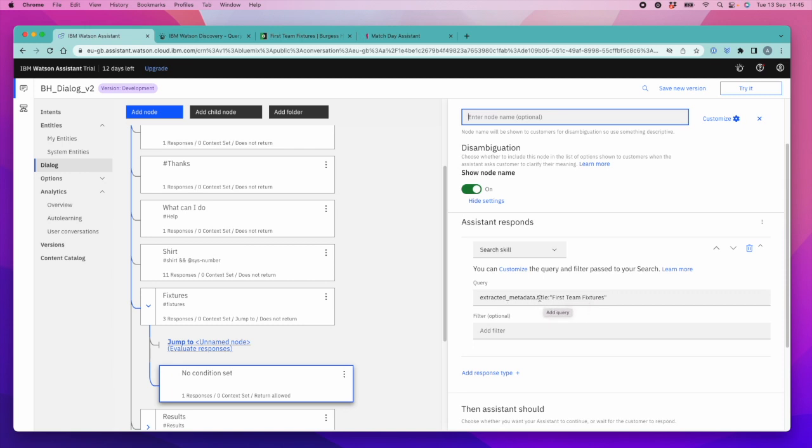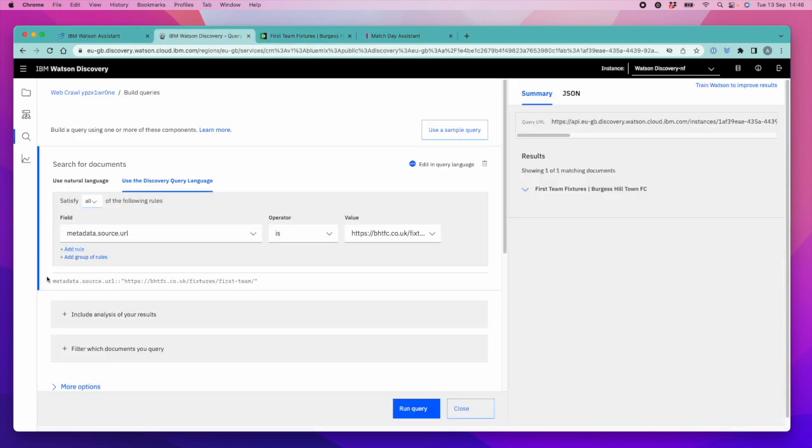What I've tried to do here is actually do it with the extracted metadata title instead, but let's just swap this over just to prove that it doesn't do what I want it to,